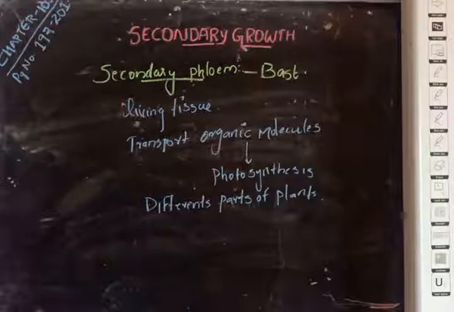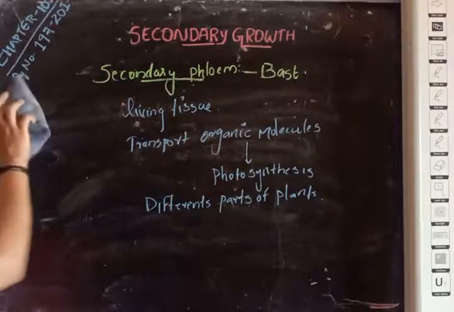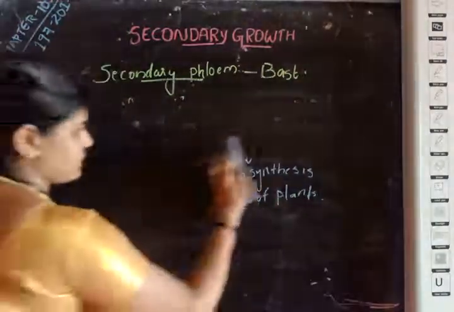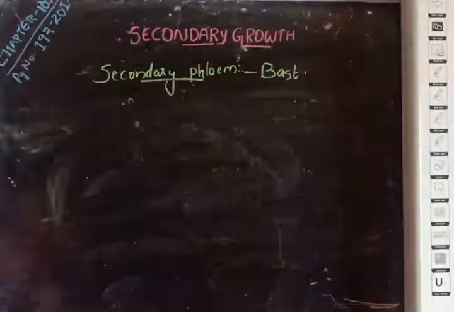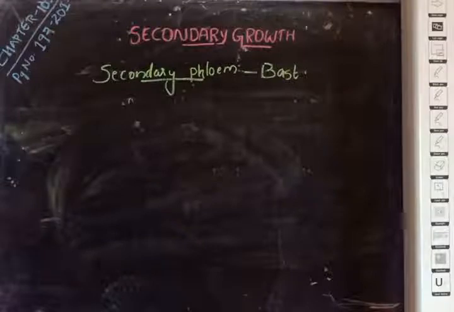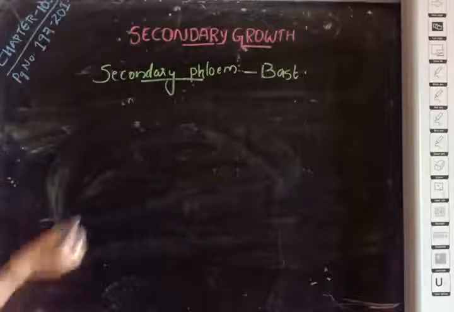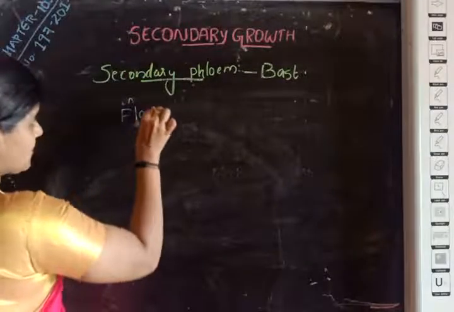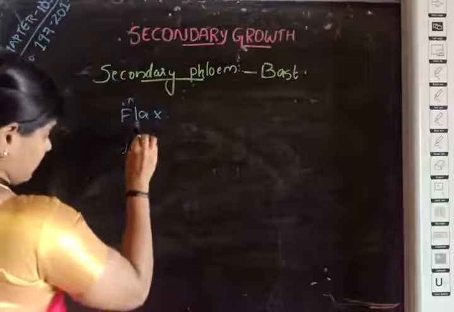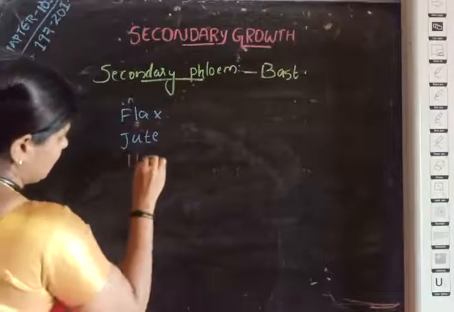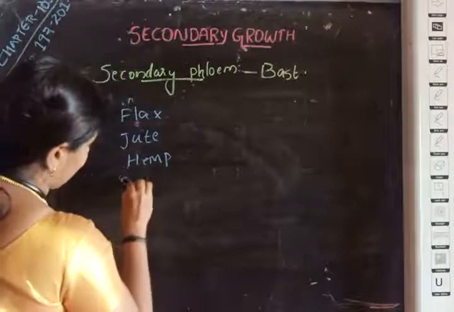Some economically important secondary phloem or bast fibers are obtained from plants like flax, hemp, sun hemp and jute. Flax, jute, hemp and sun hemp.